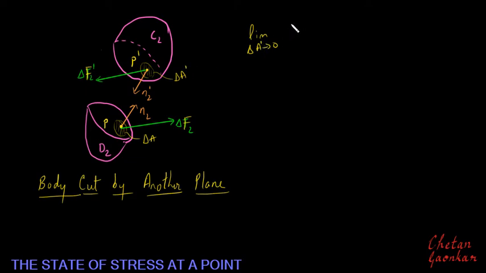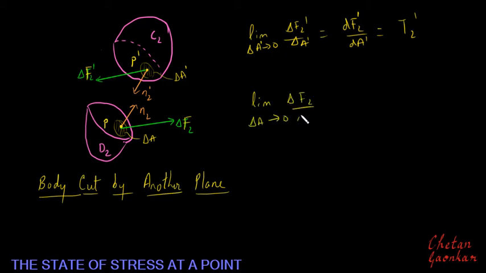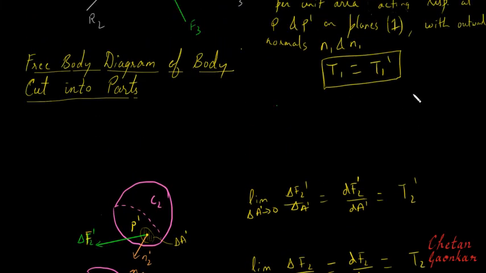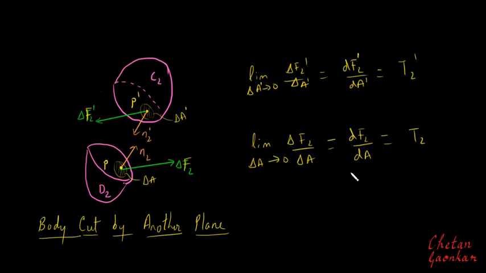We will get delta F2 dash divided by delta A, which will be dF2 dash by dA, and this will give us T2 dash. Similarly, for this, limit as delta A tends to 0, delta F2 divided by delta A will give us dF2 by dA, and this will be T2. And with this same argument, again we will get this T2 is equal to T2 dash.